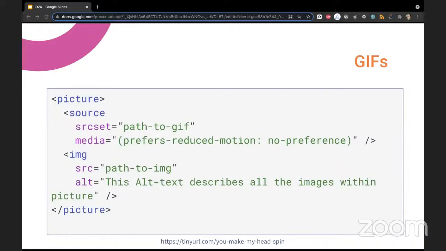And then there would be the path to the moving GIF, with animation and all. In the image tag, there would be a path to a static image, maybe the first frame of the GIF. So this is one way to do this.